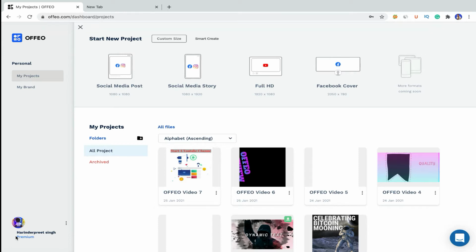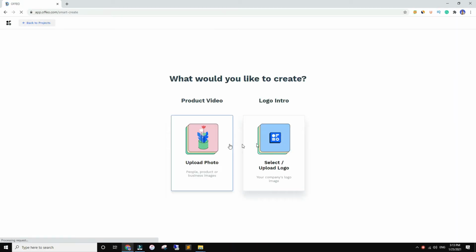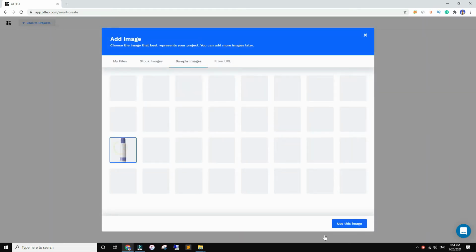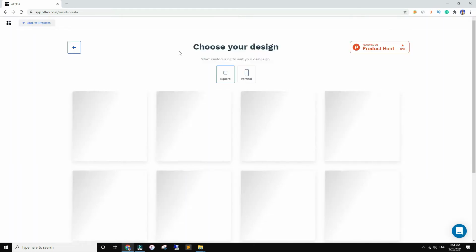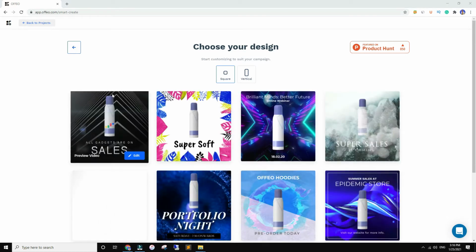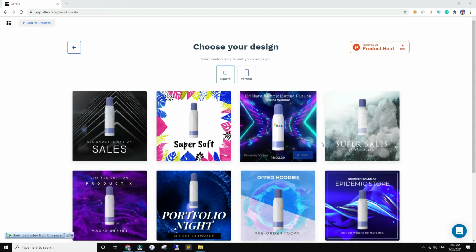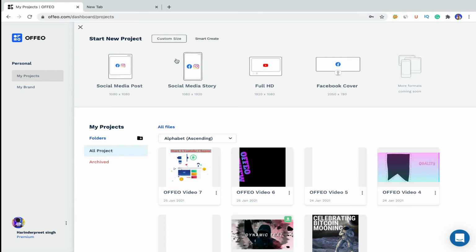So let's see how we can make the video. This is your dashboard, and if you want to make your video, you have two options. Either you can pick a size, or there is a custom size option as well, or you can go with the smart create. In the smart create, you have to upload your logo or your product image. Then it will come with the best templates depending upon our product or our logo. Okay, you can also use that.